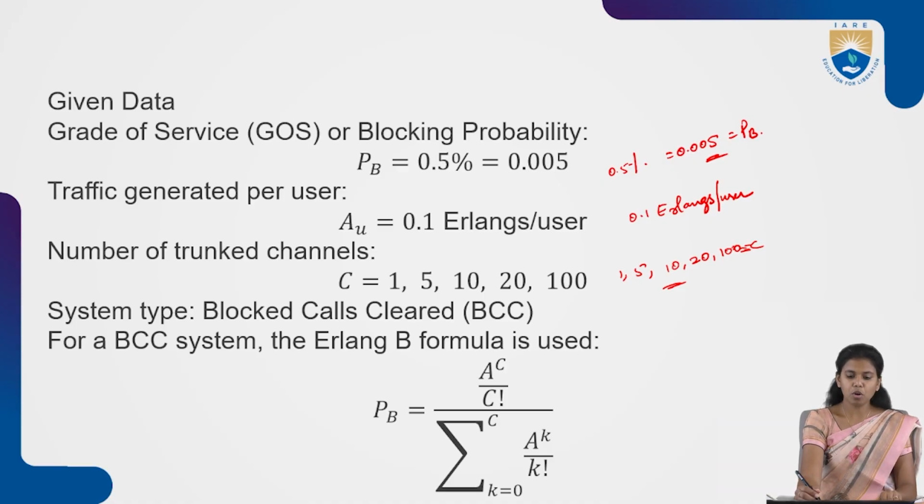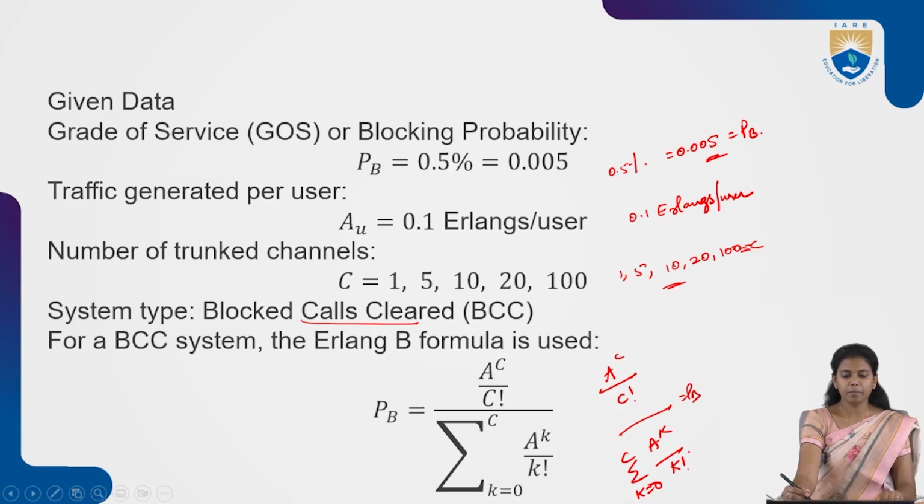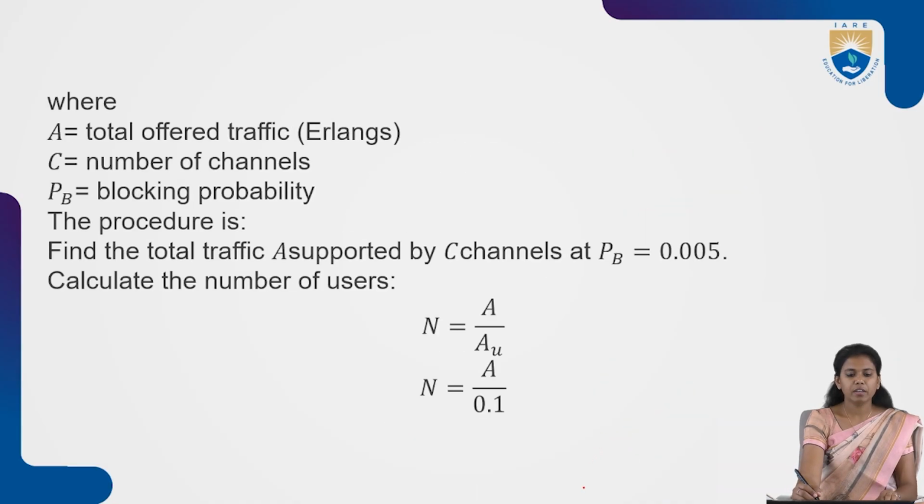So the system type is blocked calls cleared, BCC. For a BCC system, the Erlang B formula is used: the blocking probability is A to the power of C by C factorial, divided by the summation of A to the power of k by k factorial for k equals 0 to C, where A is the total offered traffic in erlangs, and C is the number of channels.